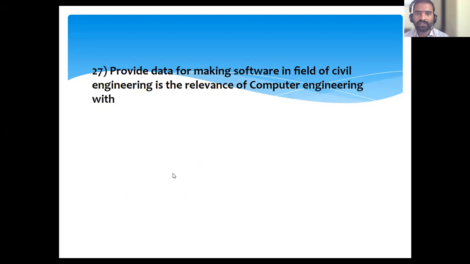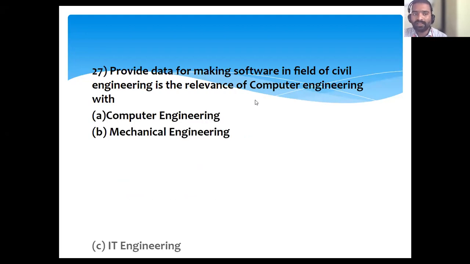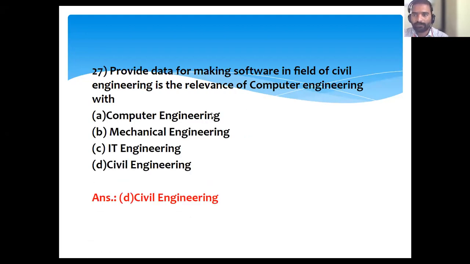Provide data for making the software in the field of civil engineering is the relevance of. Actually, this question is just wrong. It means only "relevance of" should have come. Answer is computer science engineering. But what do they say? Relevance of computer science engineering with, it will be civil engineering.